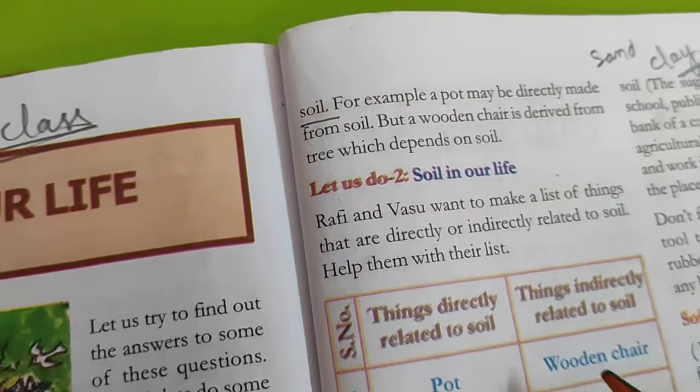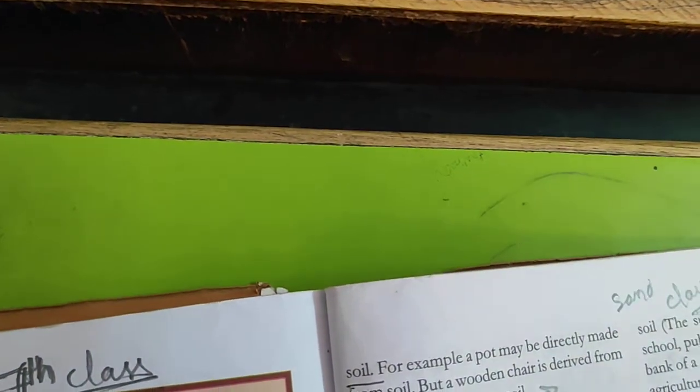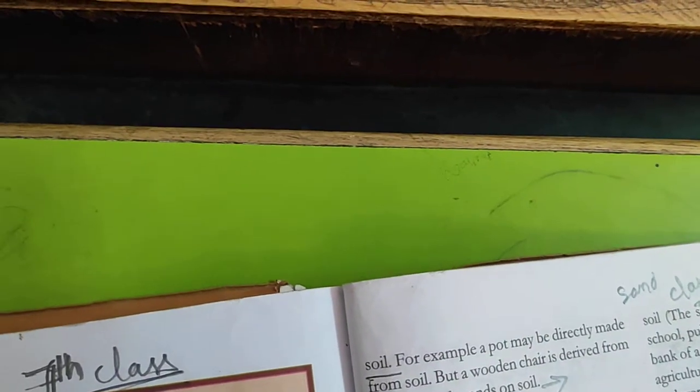But have you seen the table and chair which are made of wood? We are taking that indirectly from the tree. What does the tree use? It uses the soil. From the soil they get minerals. So the chairs and tables, all these, we are indirectly getting from the soil. See here, soil.